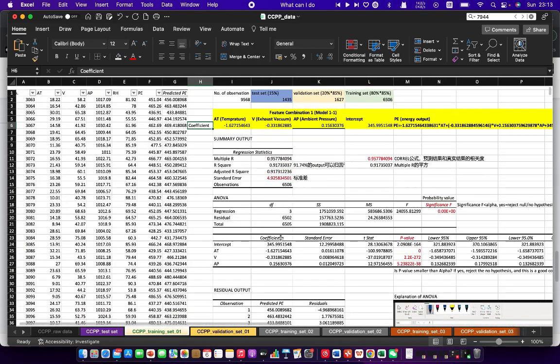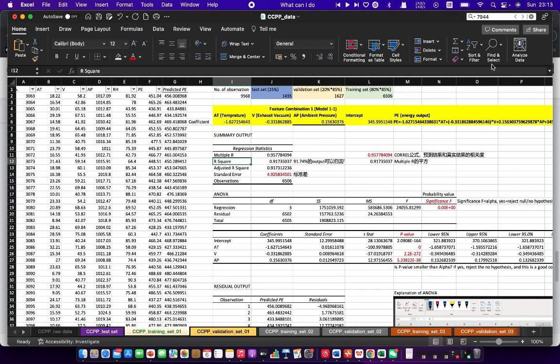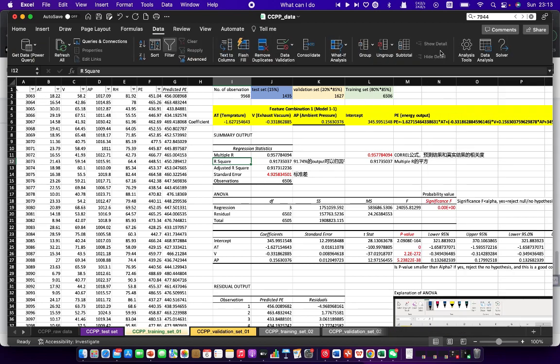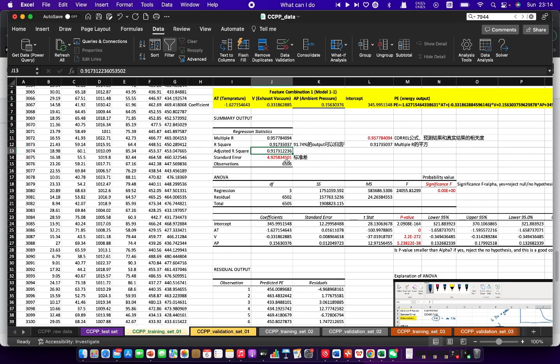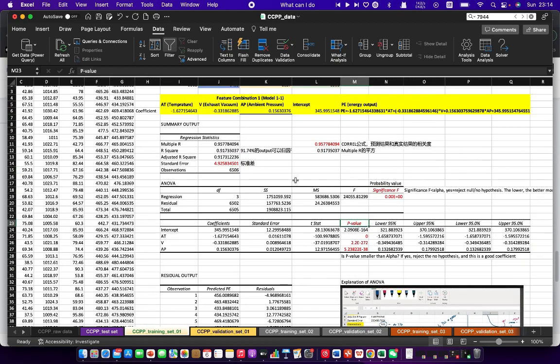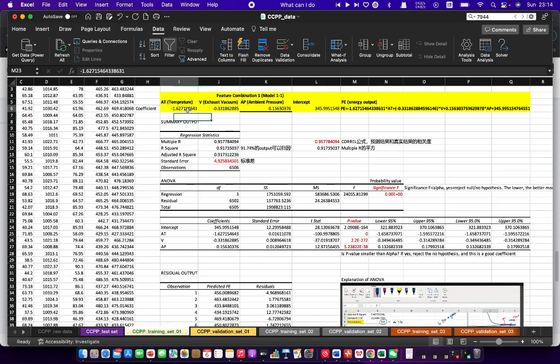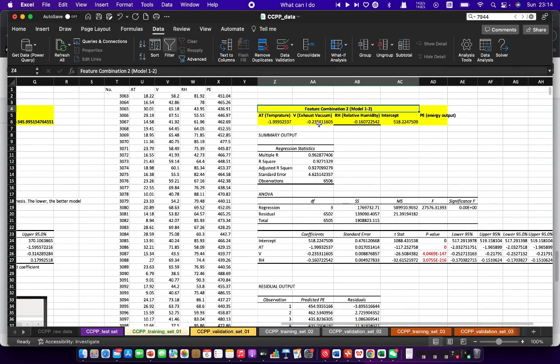For training set 1, I just used multiple regression based in Excel regression, and I just used the 3 features. This is my group 1, and here is the output of the observations. So here is my predicted PE following this model. Here I got the coefficient, or the slope of AT, the slope of V, and the slope of AP, and the intercept. Here they are, and I also see the significance F and p values, so they are in really good condition. So I combine them in this model, and as for feature combination 2, I also get a good model.